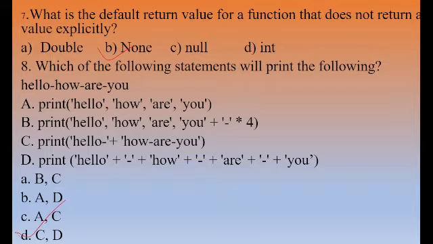So the options will be C and D. Why not A and B? Because we have to print in this format: hello hyphen how hyphen are hyphen you. The first option will become just hello how are you, without any hyphen.